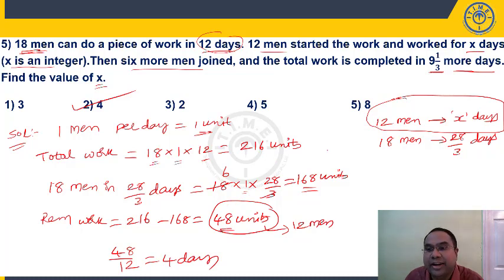48 units. Who should have done work is completed means these 48 units are completed by 12 men. Each man will do 1 unit, so 12 men will do 12 units per day. 48 units means 48 by 12. They will take 4 days.